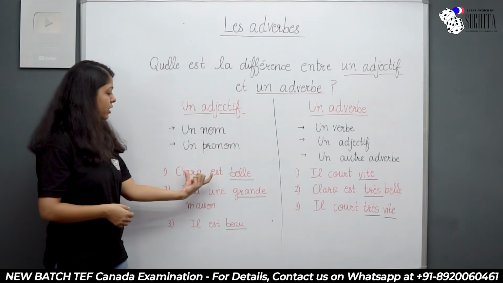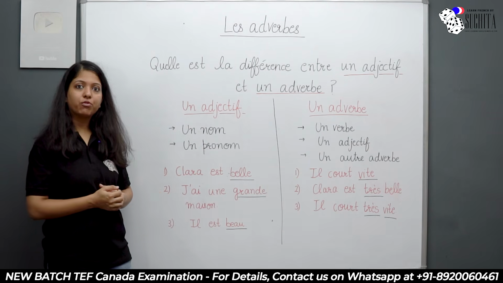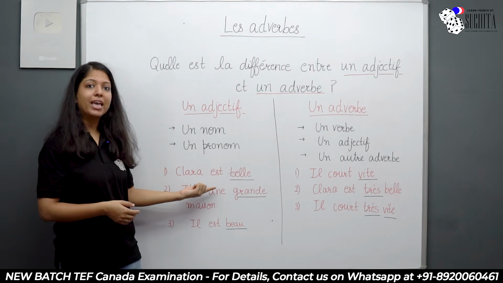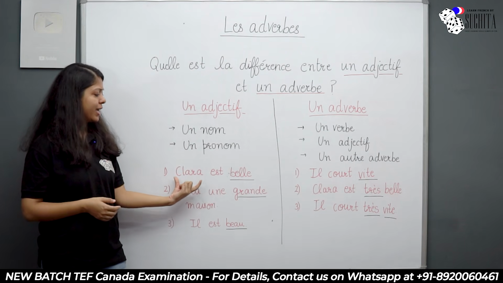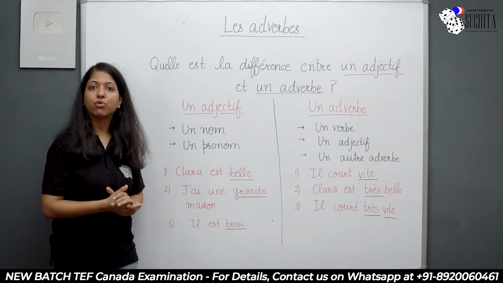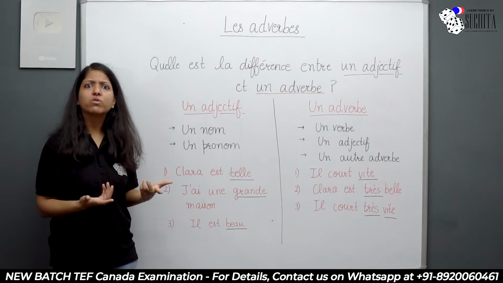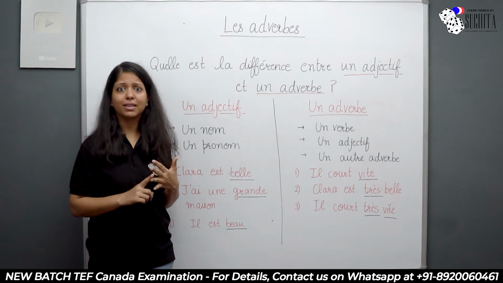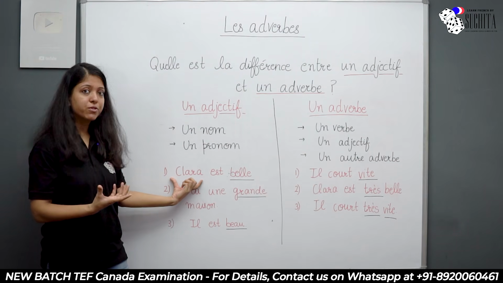Let's look at this in more detail through some examples. The first example which is written in front of you is Clara est belle. In English that would be Clara is beautiful. Now Clara is my noun. What are nouns? Nouns are name, place, animal, thing. They are nouns. Okay. So now Clara is a person.